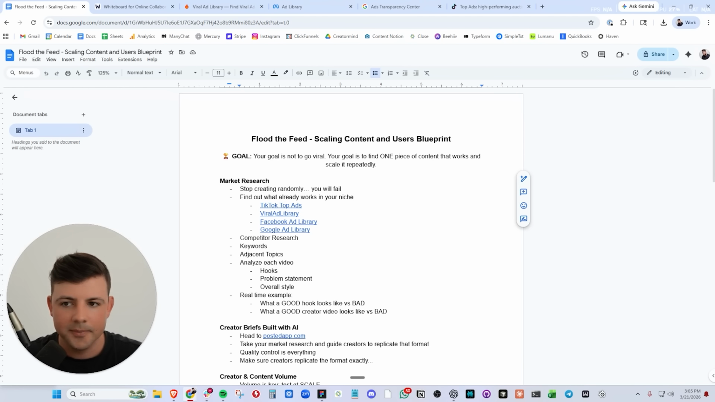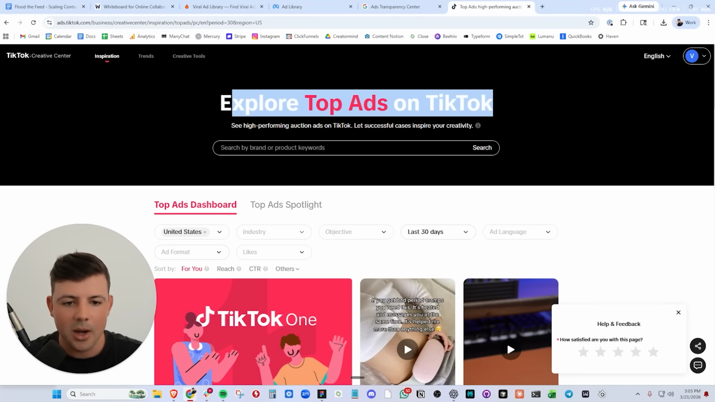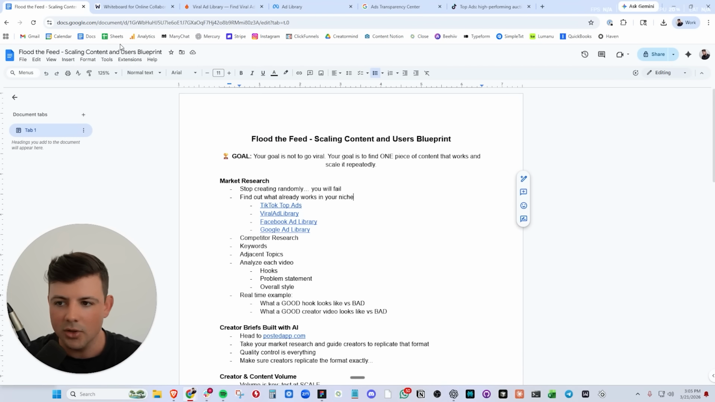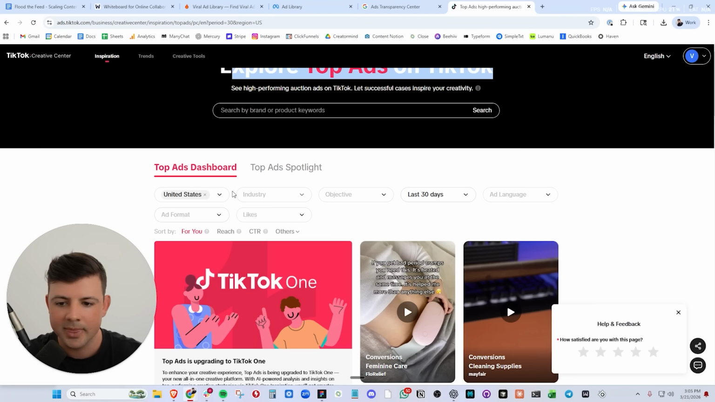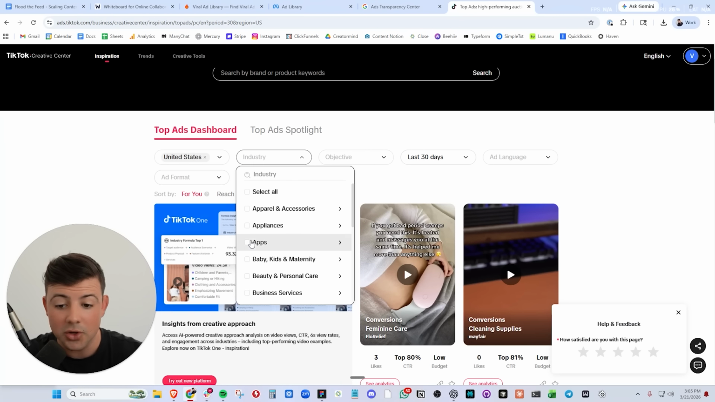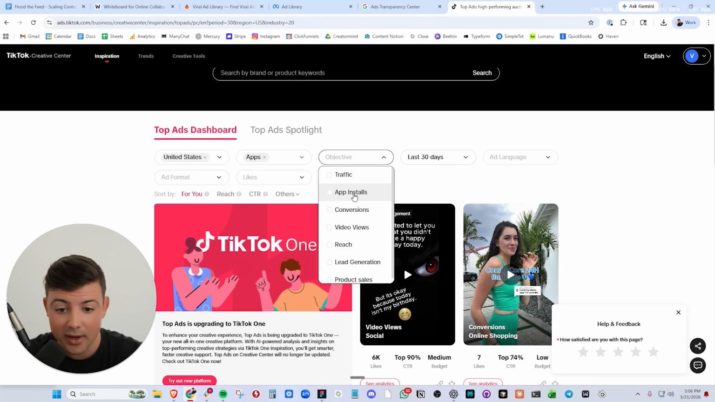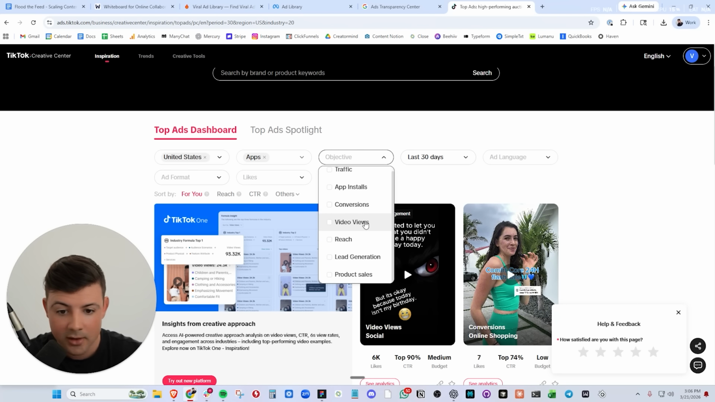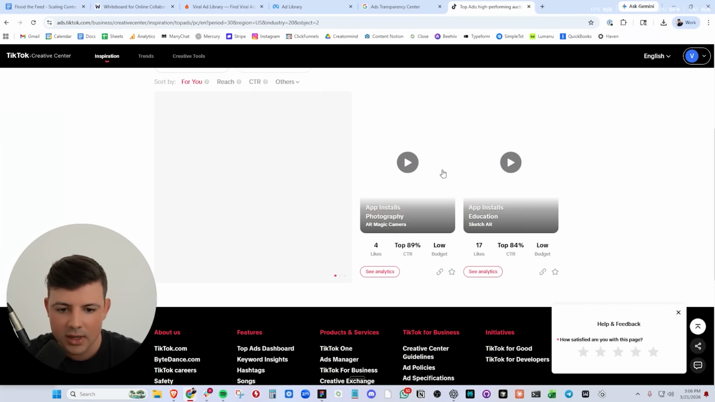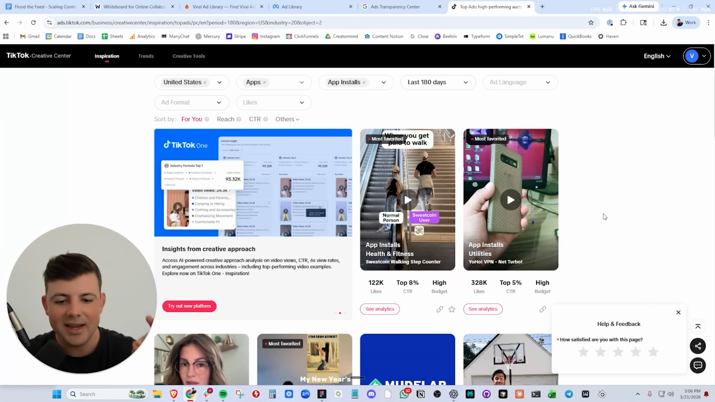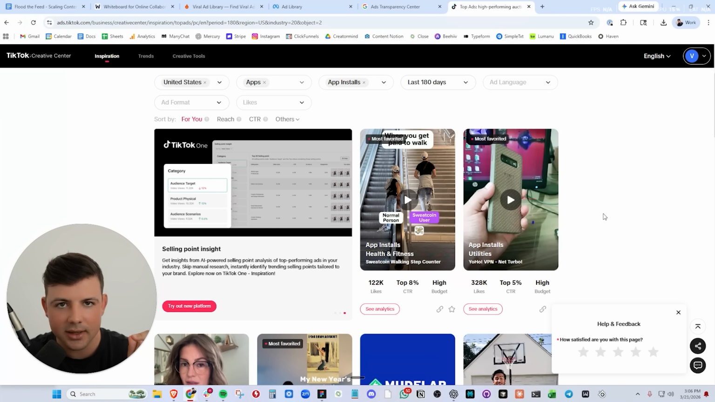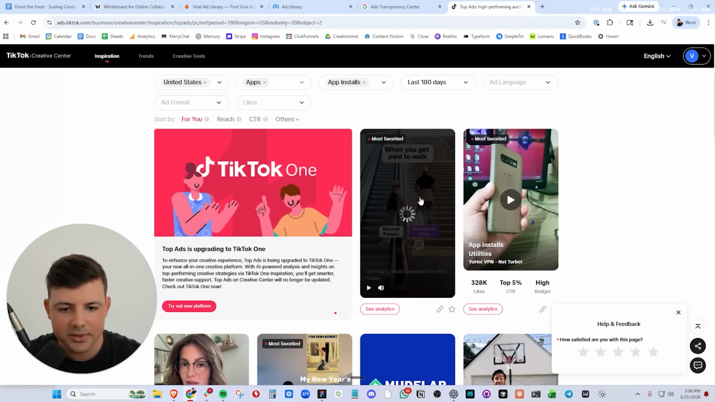Quick cheat code here. TikTok will literally show you the top performing content on TikTok. You can go to this website right here. By the way, this entire document is going to be in the description for you for free. I will send you this entire document. You go to this website right here and you can go United States. You can go to apps. You can even break it down further by category. Last 30 days, objective, app installs or conversions or reach or video views. Let's go to app installs and boom, we have the highest converting content on TikTok right here. Absolute cheat code.